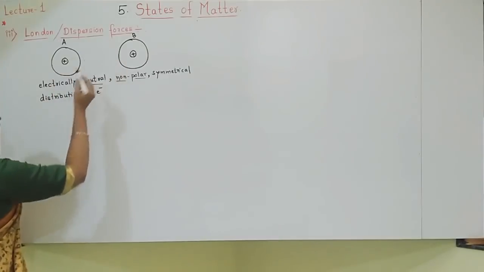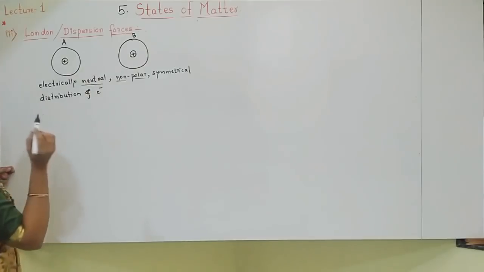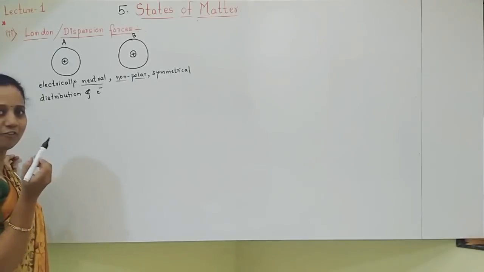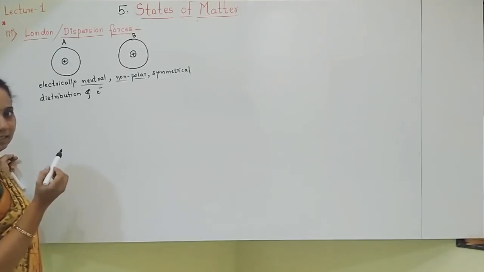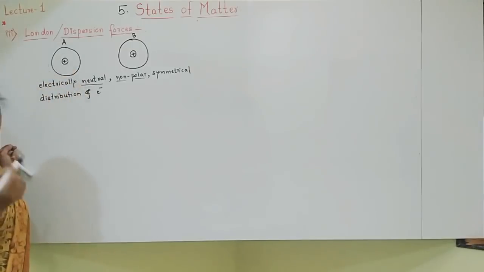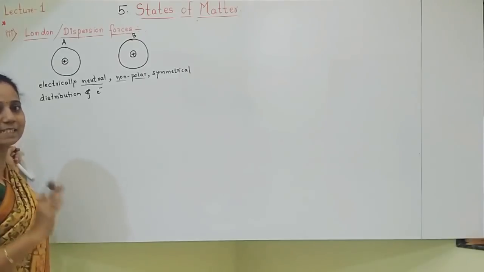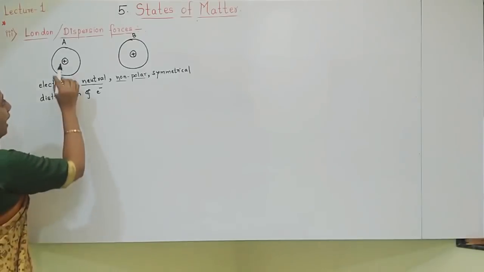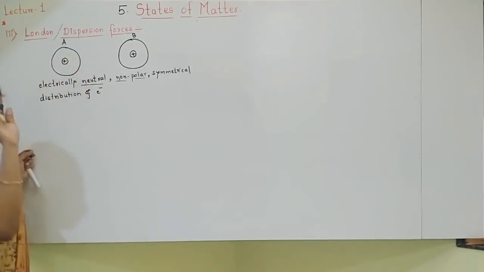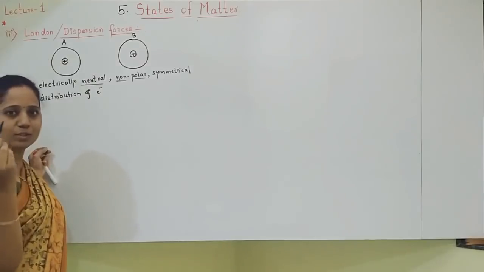When both atoms come close to each other, then for a moment, for a fraction of a second, for a very short time, momentarily, one atom loses its symmetry. For a moment, one atom loses its symmetry. What happens? This electron cloud, which is symmetrically distributed everywhere, somehow loses its symmetry.